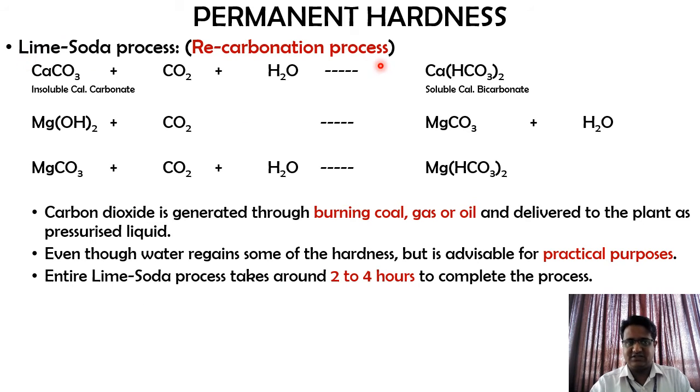So in the recarbonation process, insoluble calcium carbonate, that is CaCO3, will react with carbon dioxide and water to form soluble calcium bicarbonate. Similarly, magnesium hydroxide will react with carbon dioxide to form magnesium carbonate and water. Similarly, magnesium carbonate will react with carbon dioxide and water to form magnesium bicarbonate. Here carbon dioxide gas is obtained from burning coal, gas or oil and delivered to the plant in a pressurized liquid form.